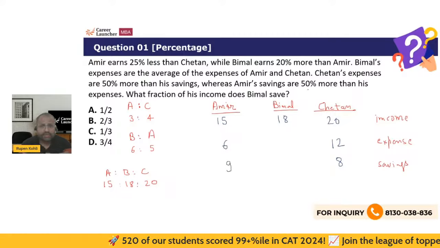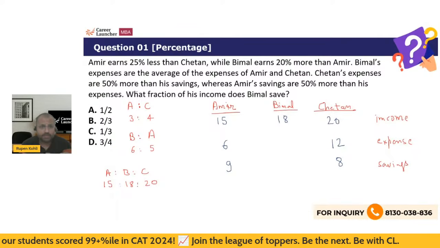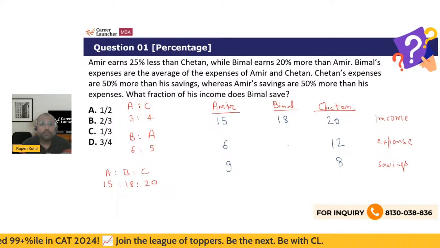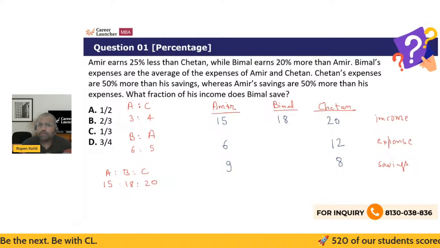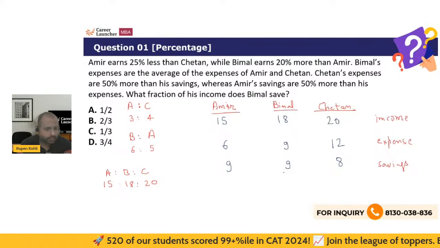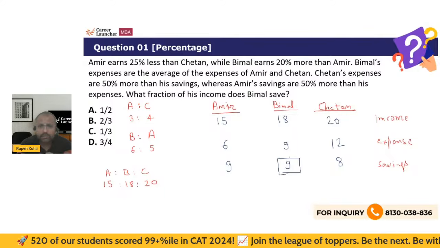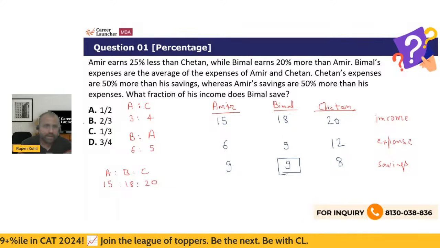Now we can say from this statement that Bimal's expenses are the average of that of Amir and Chetan. So we have got these expenses 6 and 12. So their average is simply 9. So out of the income of Bimal, which is 18, he is spending 9 and therefore saving also 9. Yeah, so thank you, your answer is correct, because he's saving exactly half of his income, right? Half is the correct choice, right?